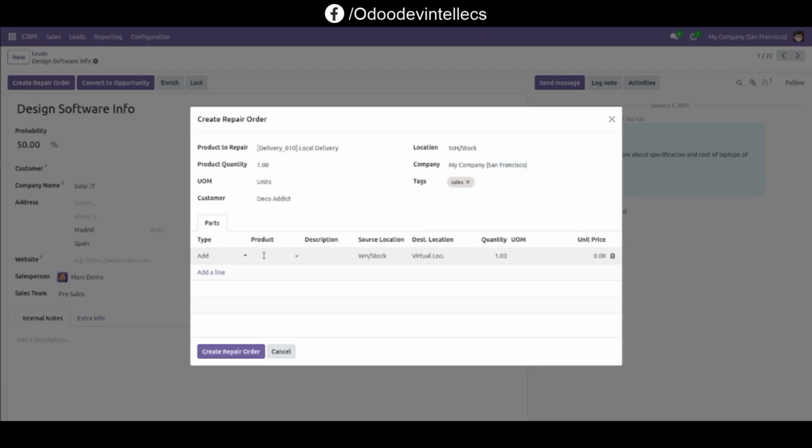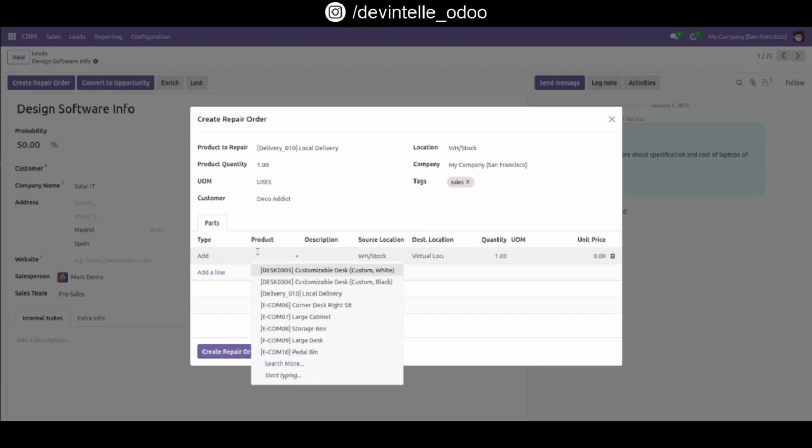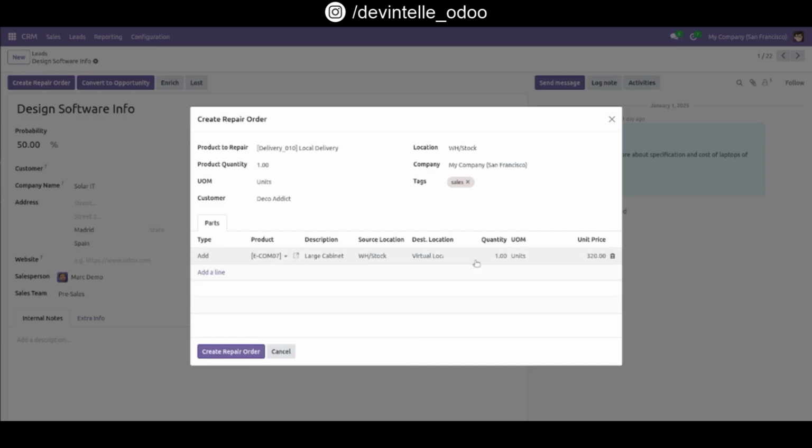and add here parts. Add products like a Large Cabinet, set source, destination location, quantity, unit of measure and unit price. Now click on this Create Repair Order.